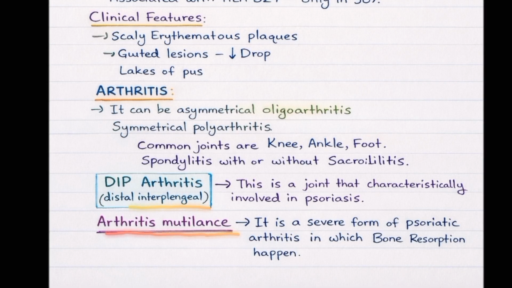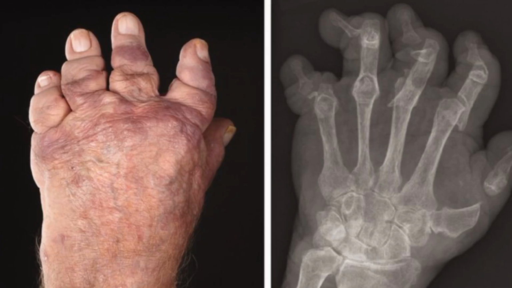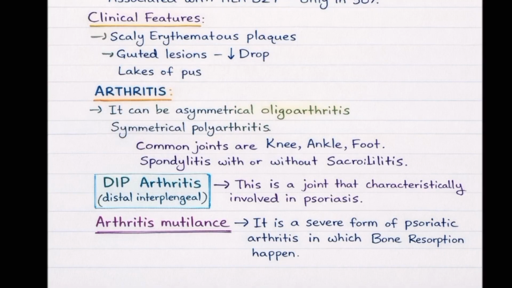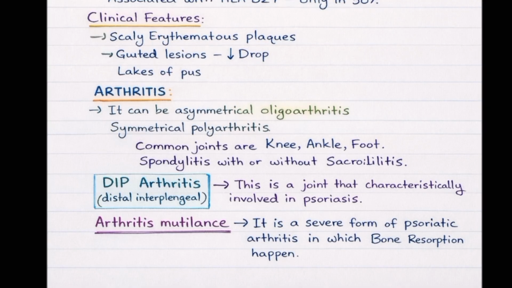Look at this. This is a normal size of a phalanx. Everything reduced like a frog, escargot. So this is called arthritis mutilans. Totally gone. Everything resorbed. You see here the X-ray. Everything you see, total resorption of the bone. This is called arthritis mutilans. So whenever the word arthritis mutilans comes, we are dealing with a case of psoriatic arthritis. Okay, it's very important.